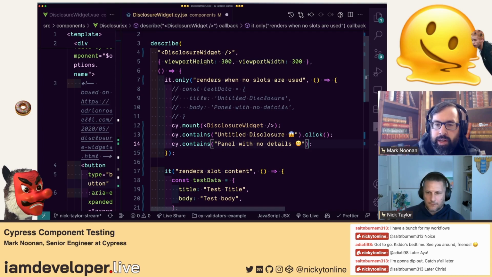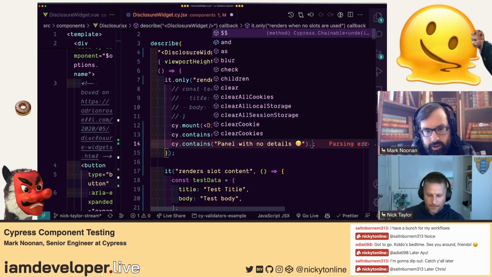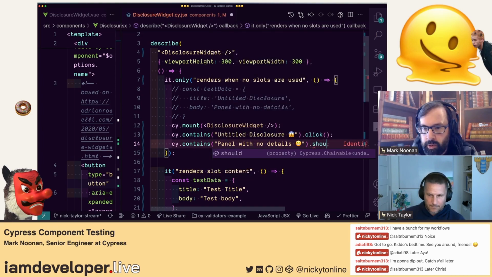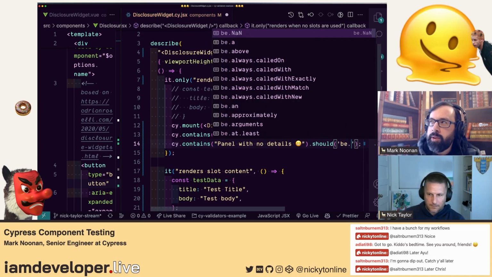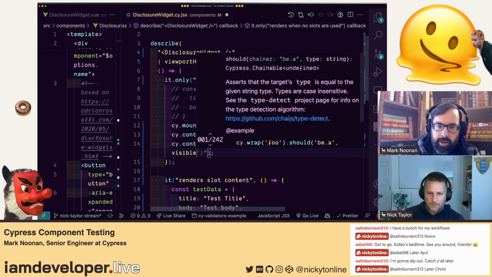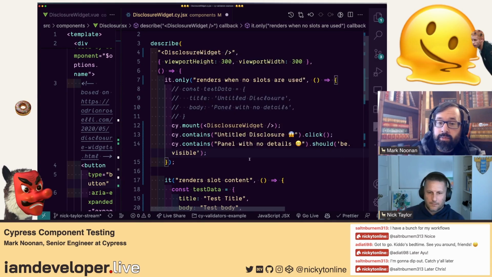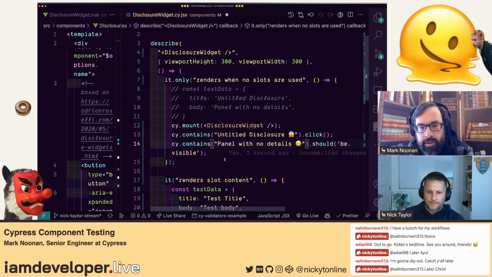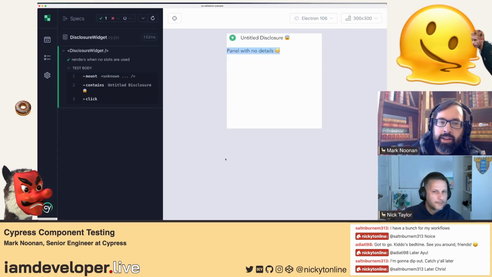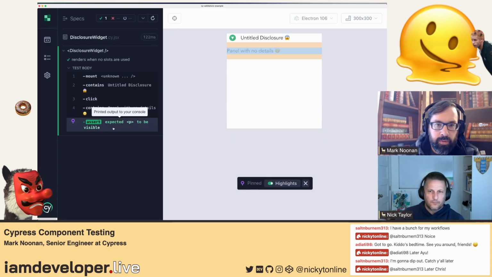It's a details and summary element under the hood. So we might want to, for accessibility, assert that it's really using summary and details because you get some free behavior from those elements that is important. But just for the principle of the test and for time as well, we can leave it at this and say that should be visible. So that runs and it's visible.